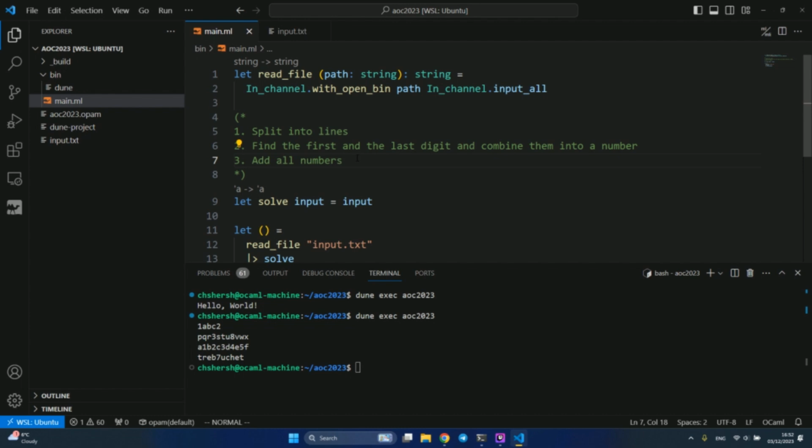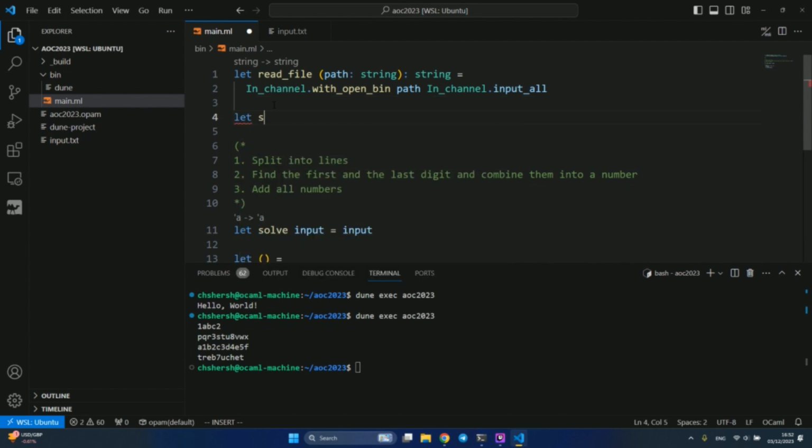Because of how my brain works, I sometimes find it really challenging to dive into difficult tasks. So it helps me to decompose into smaller problems, and maybe also to start with the easy problem. Among the steps, the easiest one is to just add all numbers. So just to get a feeling of achievement that we did something, let's write a simple function which just adds all numbers. Let's call this function sum. Okay, all numbers from where? One of the standard data structures in OCaml is list.